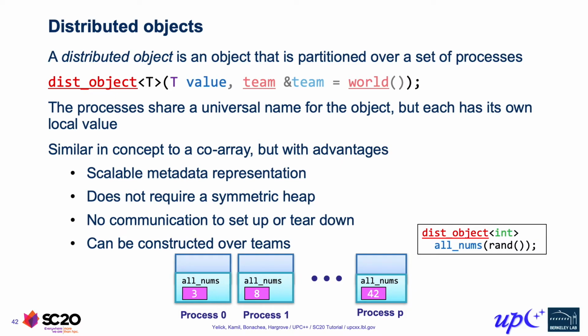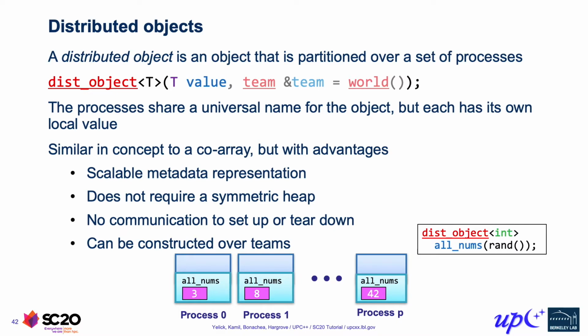A distributed object is similar to a coarray, but it has several advantages. The first is that it can be built with a scalable metadata representation, and that's because it doesn't actually require a symmetric heap. Another advantage is that there's no communication necessary to set up or tear it down. Constructing a dist object is a purely local operation, and the same goes for destructing it. The other advantage over coarrays is that we can actually construct this over subset teams as well.